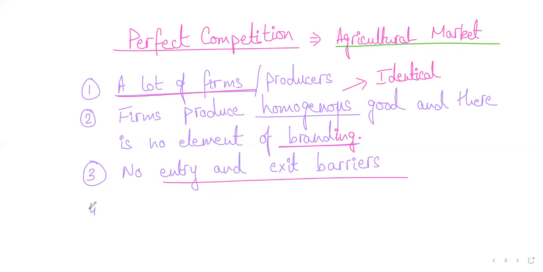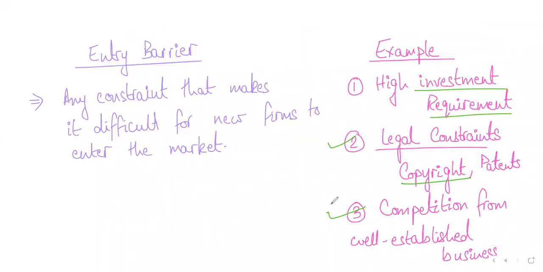Now moving forward, there are two more characteristics that we talk about. Price. This is a very important point and I want you to pay attention. Firms are price takers. Now, what does it mean to be a price taker? Listen to this very carefully. If you go to a shop and you want to compare two shampoos, you're considering either to buy Sunsilk or another brand of shampoo, Head and Shoulders.